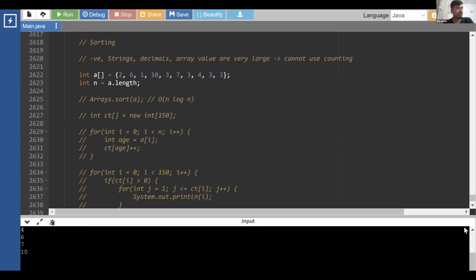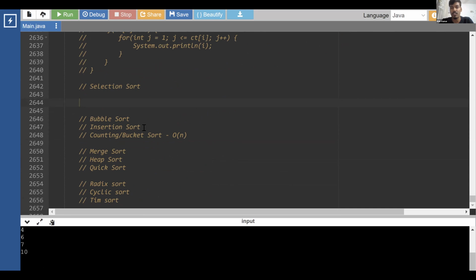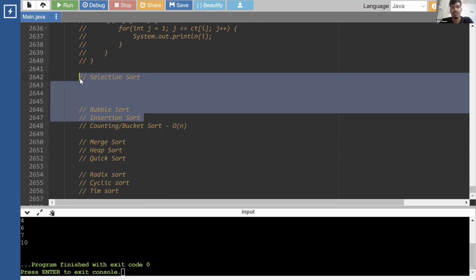Should we write the logic or should we start with it tomorrow? I'm just thinking, will it overflow, or should we start tomorrow? You're already over time, so let's discuss these logics tomorrow. All three logics we will discuss tomorrow.